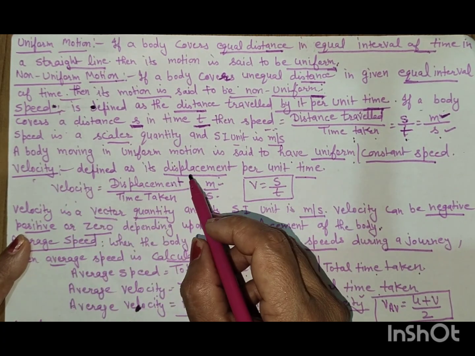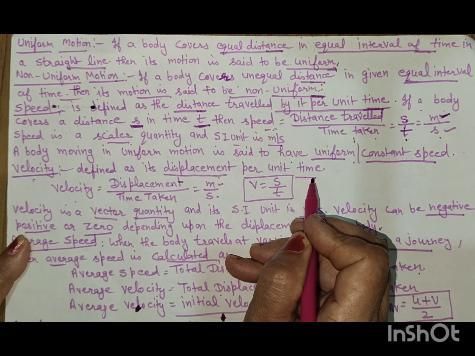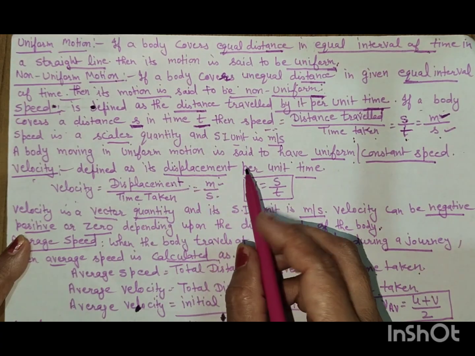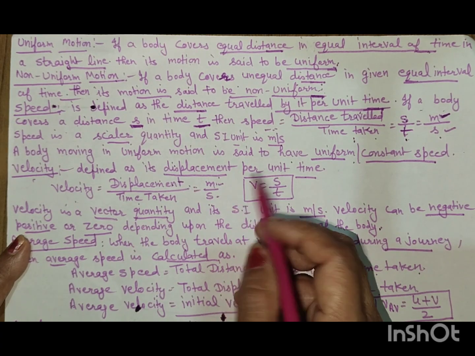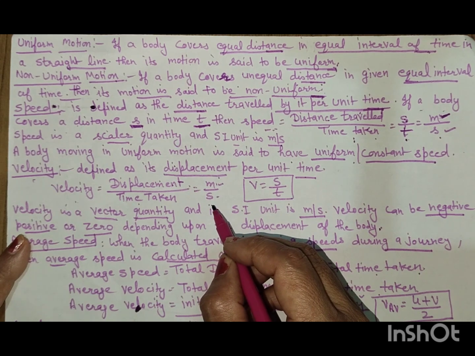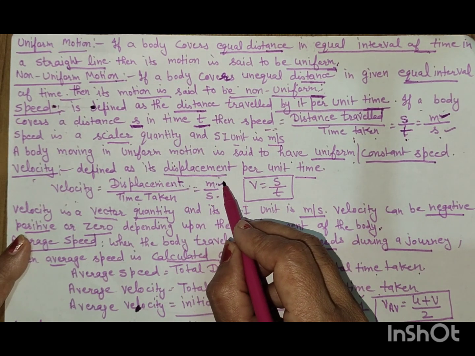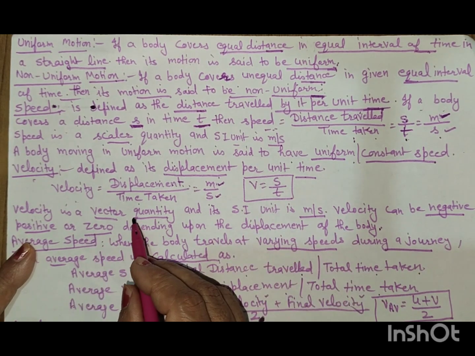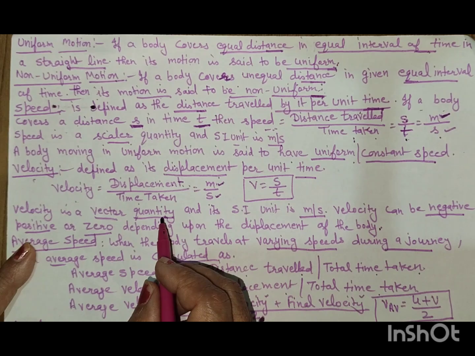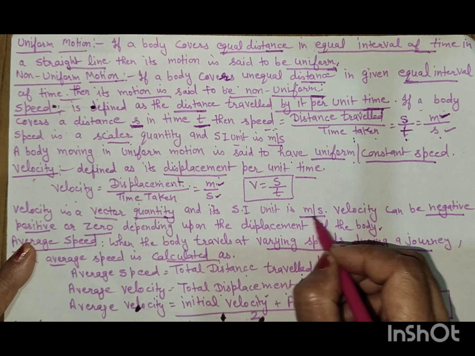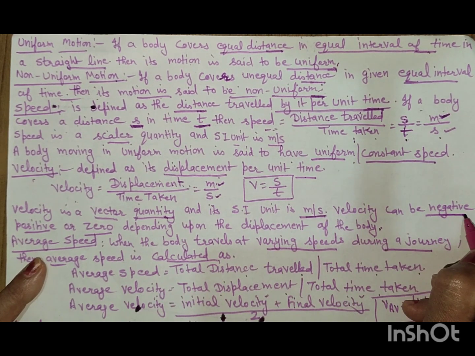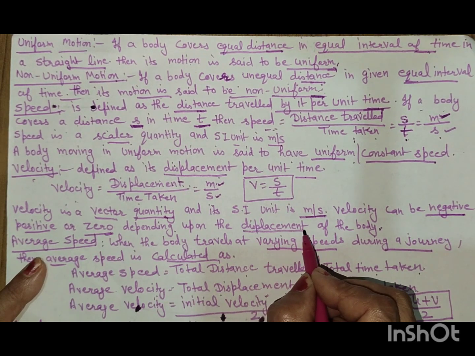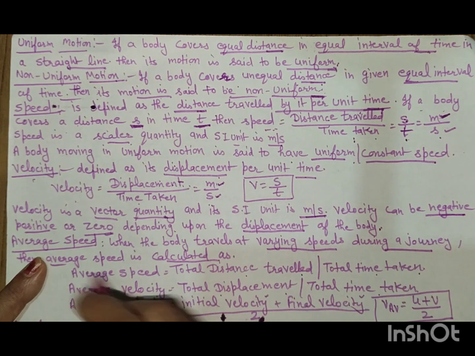Velocity. Velocity is defined as displacement per unit time. Velocity is equal to displacement by time taken. Displacement is measured in meters and time in seconds, so its unit is the same, meter per second, and velocity is equal to s by t. Velocity is a vector quantity. It has both magnitude and direction, and its SI unit is meter per second. Velocity can be negative, positive or zero because it depends upon the displacement, and displacement can be negative, positive or zero.